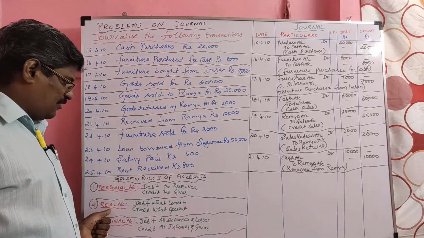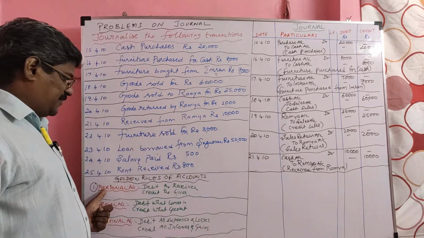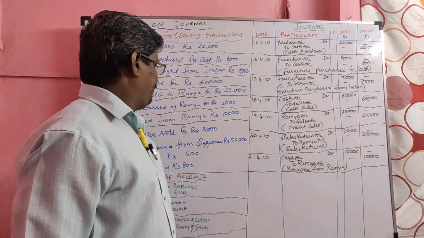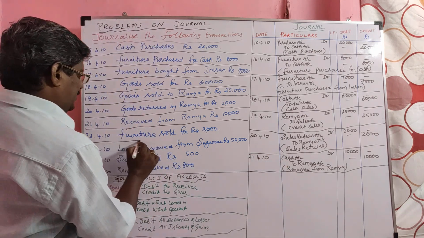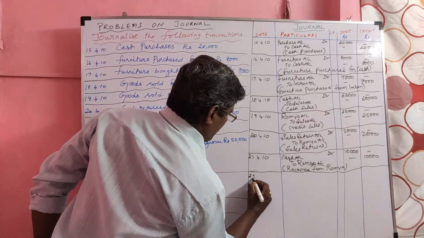So, cash is a real account. Debit what comes in. Ramya gave money. Ramya belongs to a personal account. Since he is a giver, Ramya should be credited. Next transaction, furniture sold.